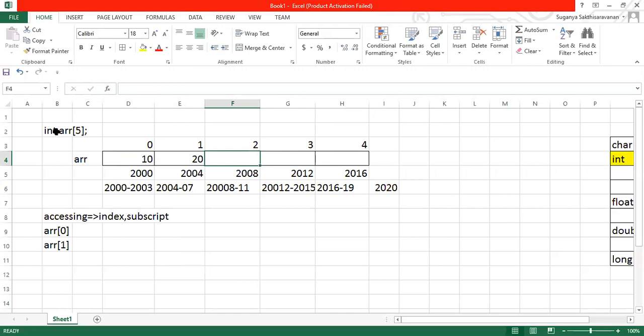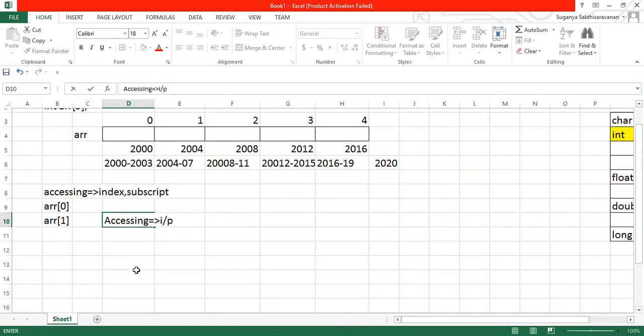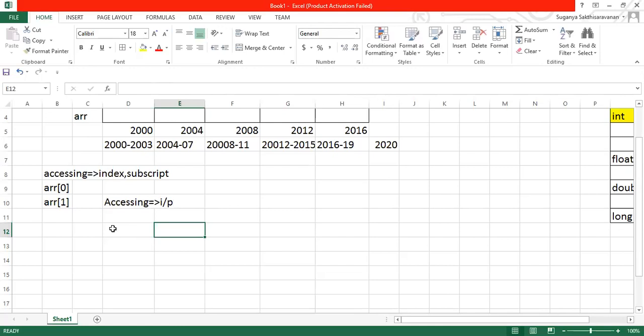So this is all about the declaration. Once the declaration is done, memory will be allocated based on the data type. After this, if you want to accept input for this array, it can be done in two ways. Right now, we are going to see how to access this array. Accessing comes under accepting input and displaying, the input output operation we are going to see now. Input output can be done by two methods. One method is indexing, which we are using right now.